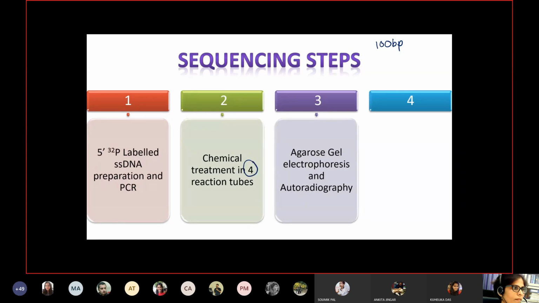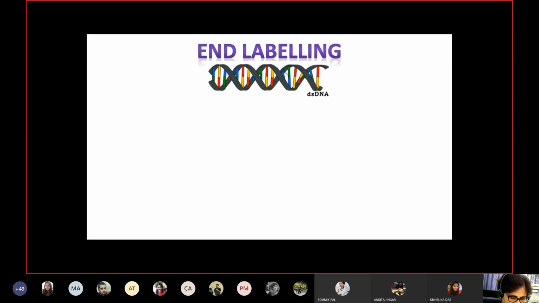The third step is wherein you run an agarose gel electrophoresis of the 4 reaction tubes and you do autoradiography. In the fourth step, from the autoradiograph, you analyze the banding pattern and you find out the sequence of the DNA.